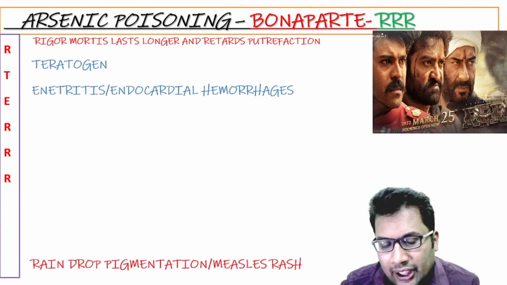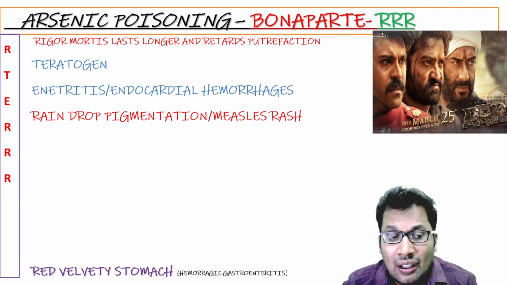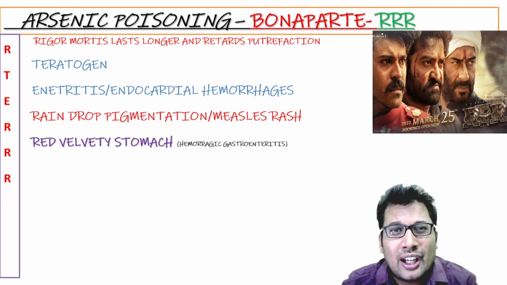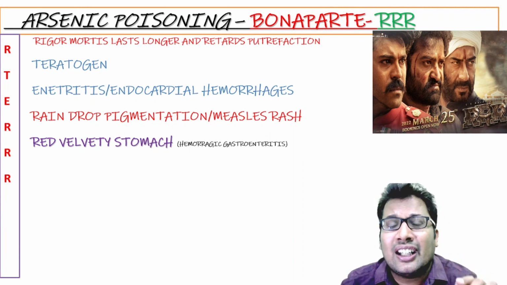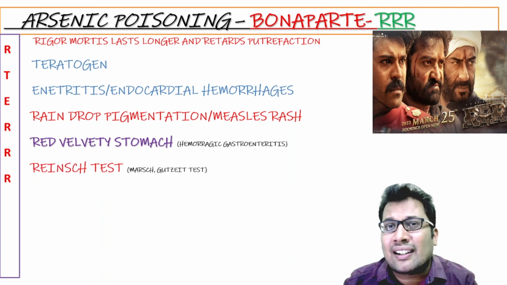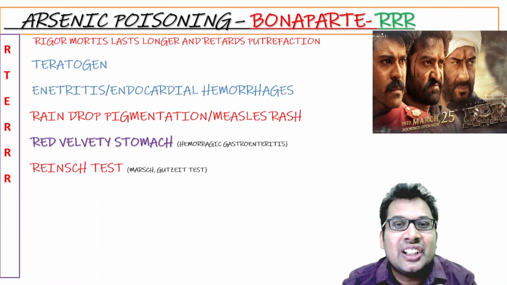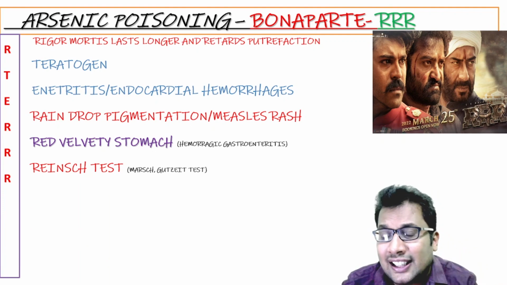R for raindrop pigmentation, it resembles a measles rash. R for red velvety stomach: because of the hemorrhagic gastroenteritis, it becomes a red velvety stomach. And R for Reinsch test, not only Reinsch test, Marsh test, Gutzeit test. All these tests are outdated, they are not used nowadays.